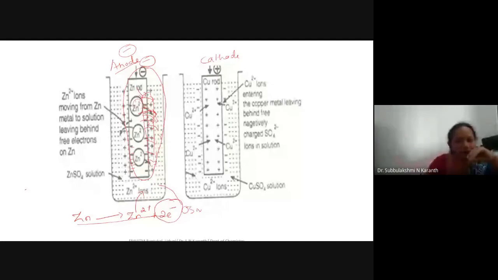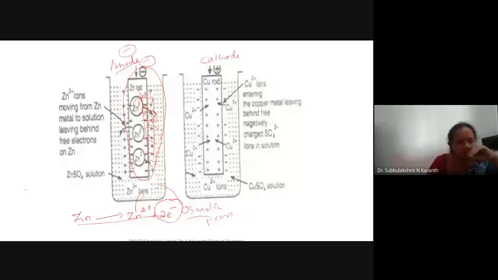you have heard this word, is it? Osmotic pressure is the pressure exerted in the solution. And due to the lower osmotic pressure in the case of the zinc electrode, zinc ions move into the solution, leaving behind an equal number of electrons on the metal surface. As a result, that metal takes a negative charge. Or in other words, in the Daniell cell, the anode takes a negative charge.